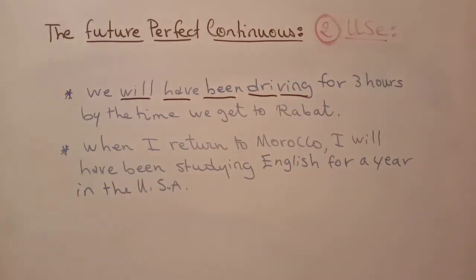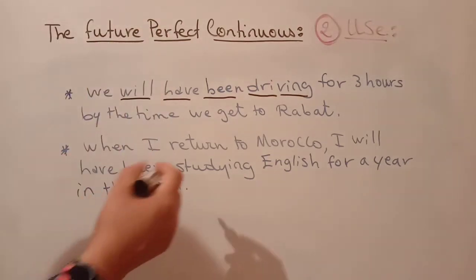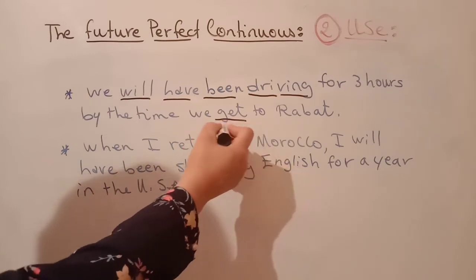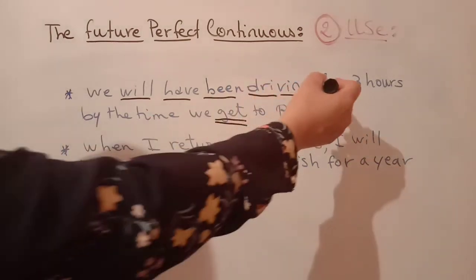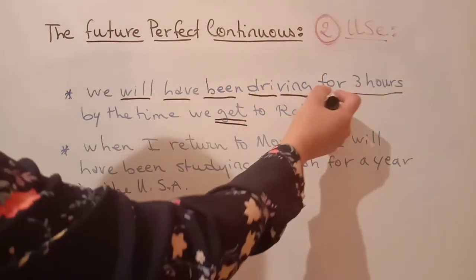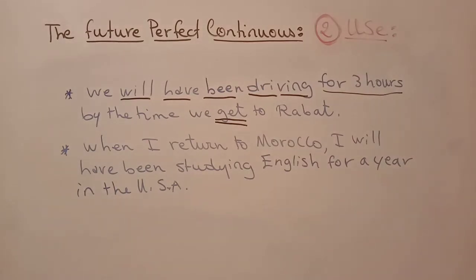Okay, so you have the action of drive that started sometime in the past or in the present or later in the future and continued until another action takes place, which is the action of get. What makes here the action continuous is the duration for 3 hours. So the future perfect continuous emphasizes the duration.